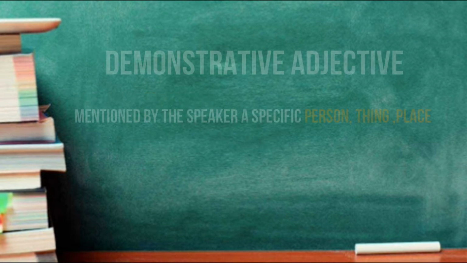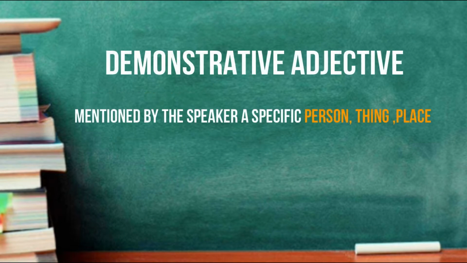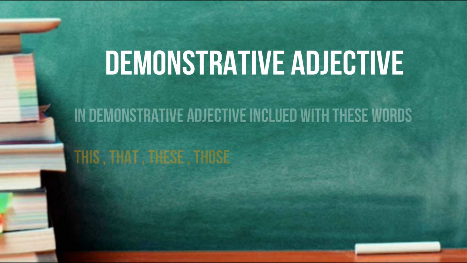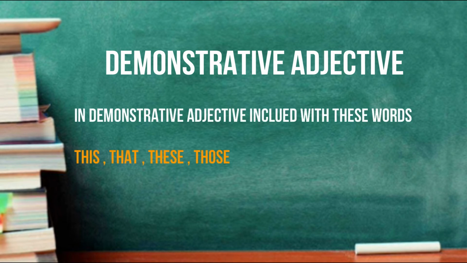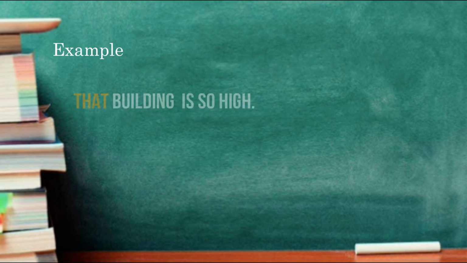Demonstrative adjective. Demonstrative adjectives are used to modify a noun so that we know which specific person, place or thing is mentioned. And demonstrative adjectives include these words: this, that, these, those. For example, that building is so high. That refers to a singular noun far from the speaker.